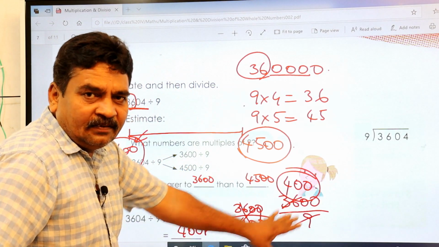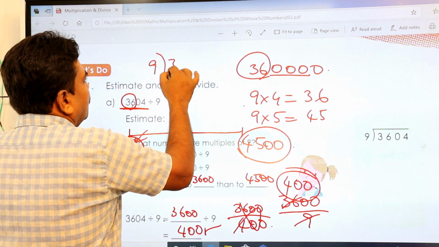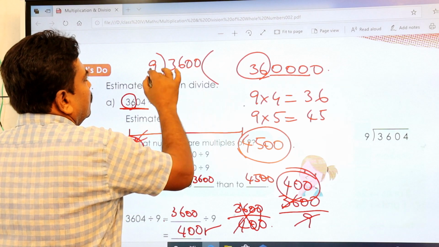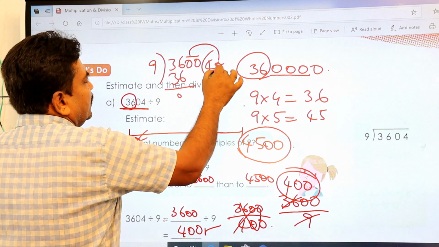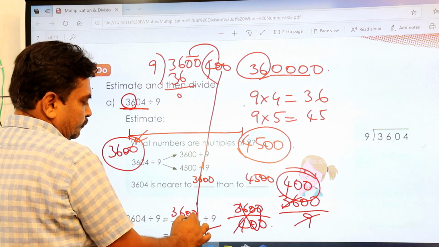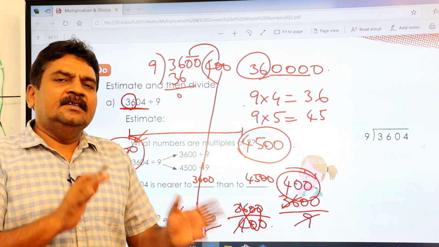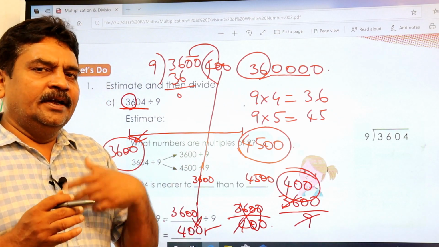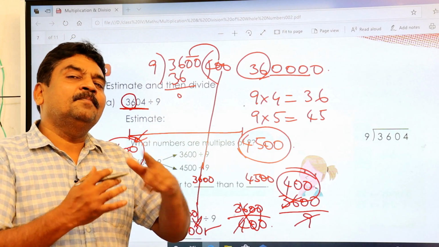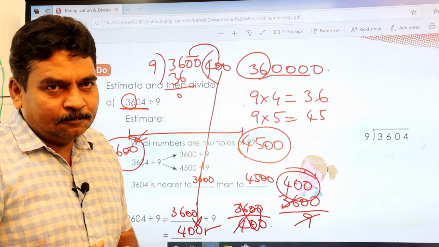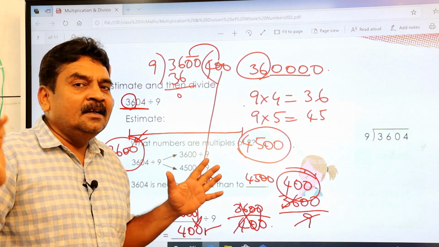Either you do it in this way or you can do it in this way. 9 into 3600, 9 4s are 36. These 2 zeros, keep them here. It becomes the same thing, 400. So this is called your estimation. You are going to estimate to its nearest round value, which should be a multiple of the divisor. Then only you can easily get the value without any remainder.